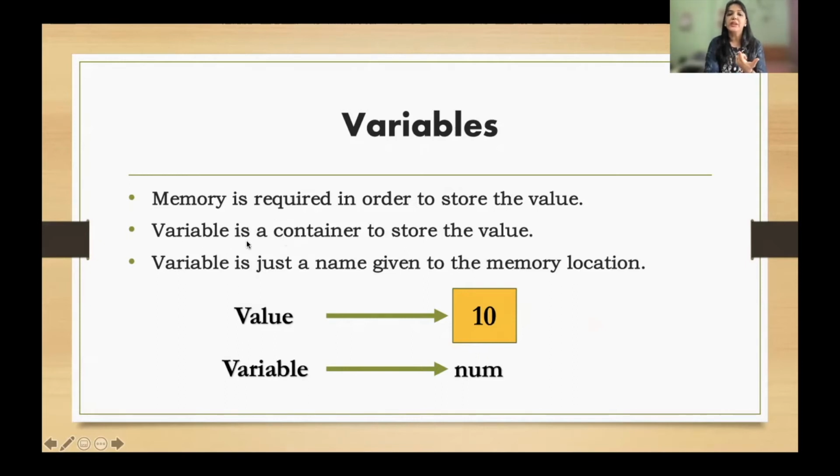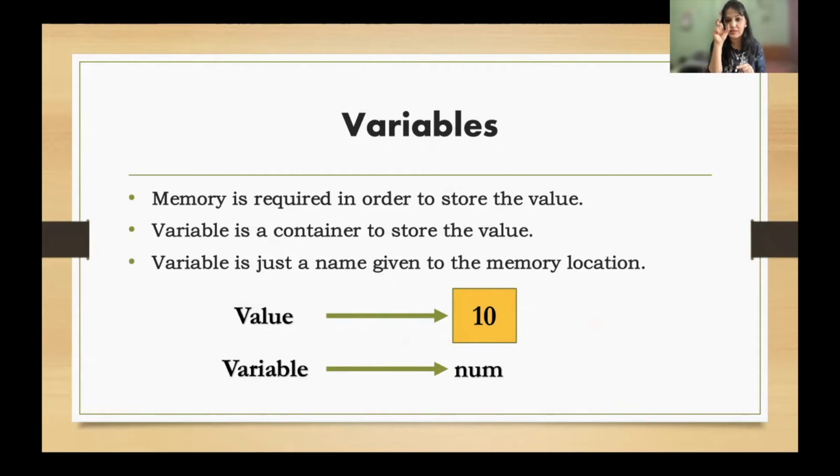So a variable is a container to store the value. Using a variable, you can store any type of value there. So a variable is just a name given to the memory location. If you want to access the value 10, you can access it as 10. But if you want to access the value which is present in that location, how to access that location?